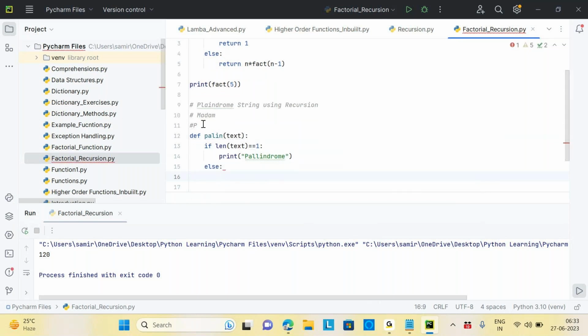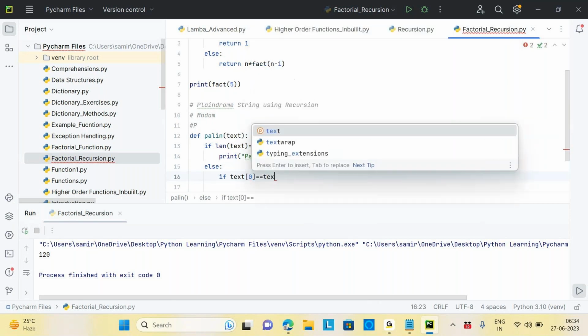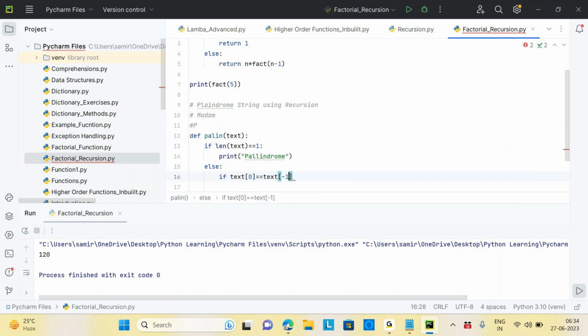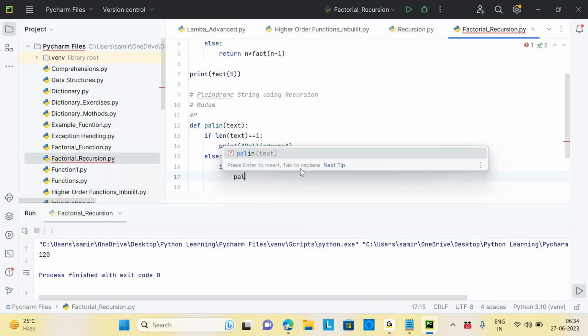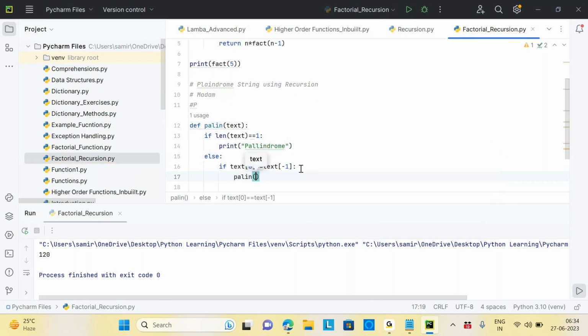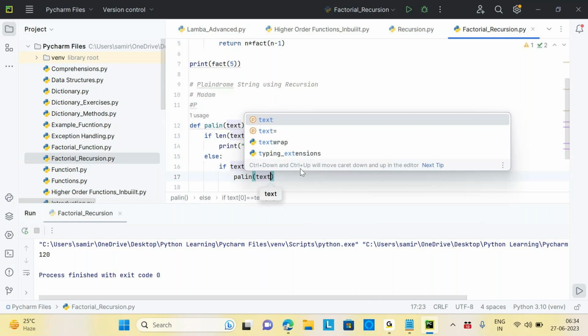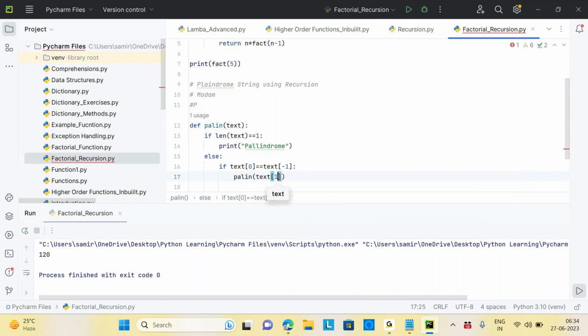What do I need to check? The first letter of the string and the last letter of the string should be the same, right? So if text[0] equals text[-1], if this condition is satisfied, then I will call this palindrome function again and pass the text. I'm giving a logic here. You need to understand why I'm doing it like this.